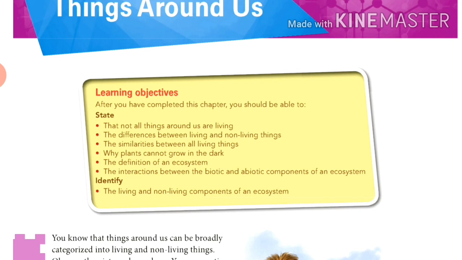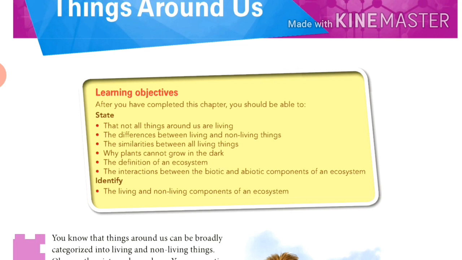So in this chapter, what are we going to learn? At the end of this chapter, we will learn about living things, their characteristics, then the difference between living and non-living things, then similarities between all living things, then about the plant, why they cannot grow in dark, then ecosystem, then biotic and abiotic components, then the relation between biotic and abiotic components.